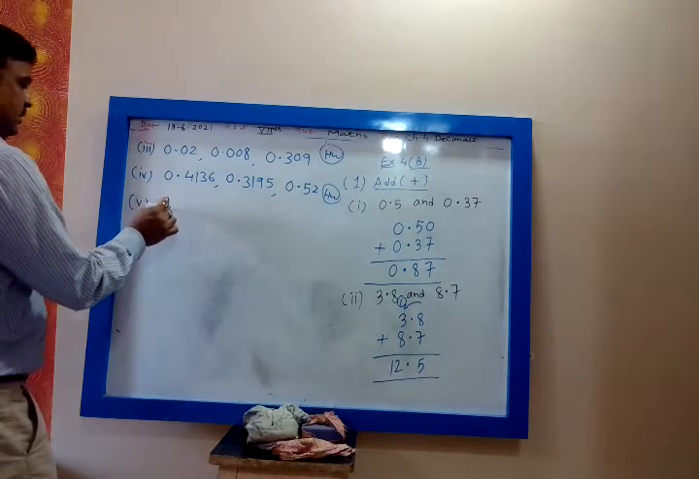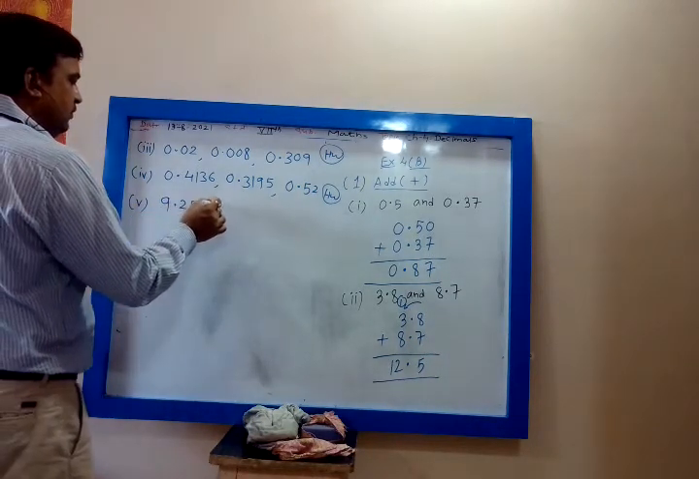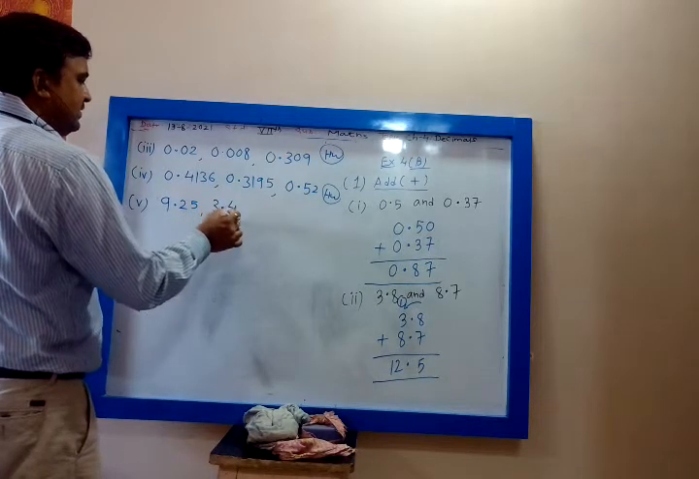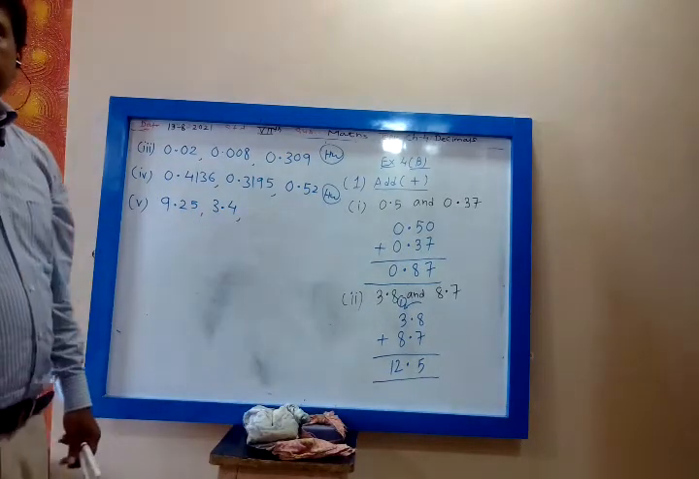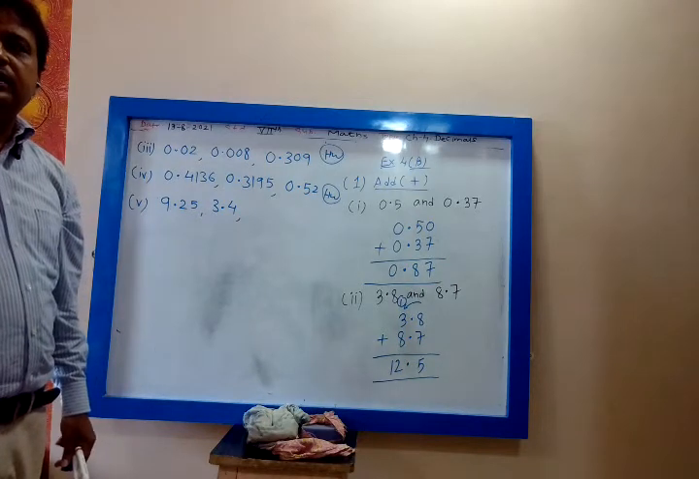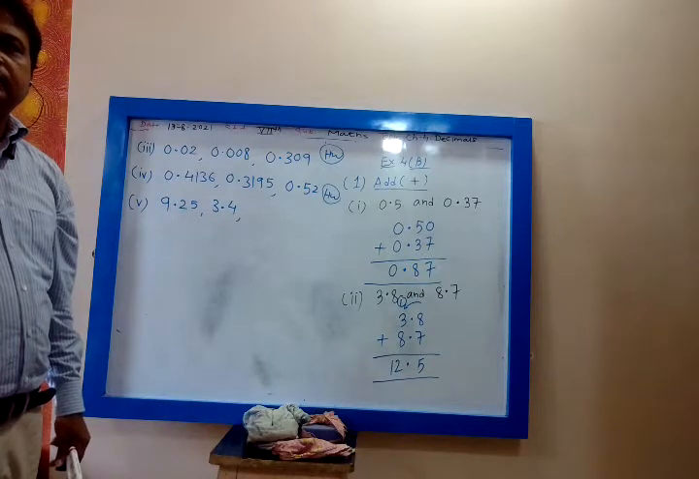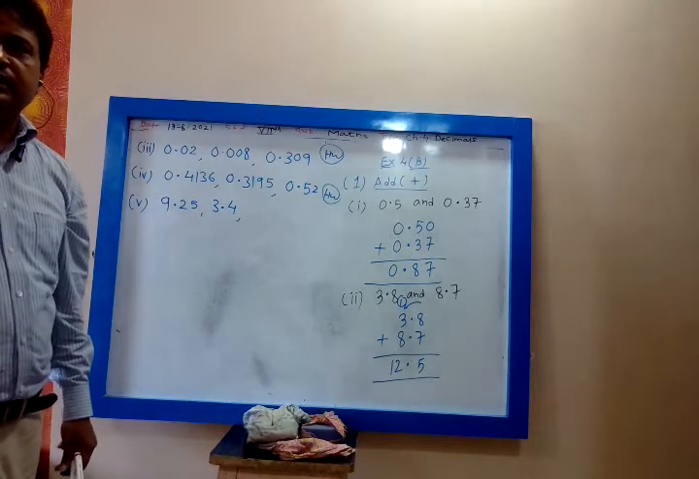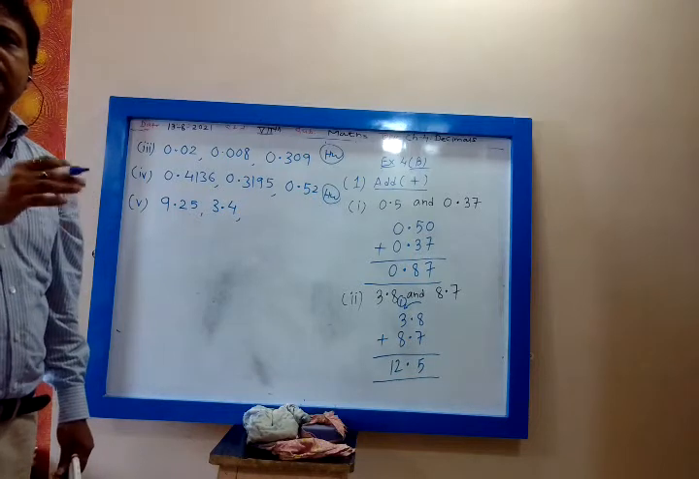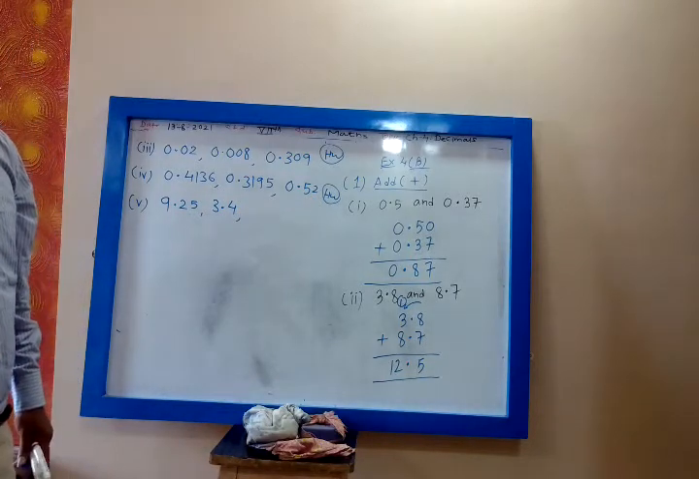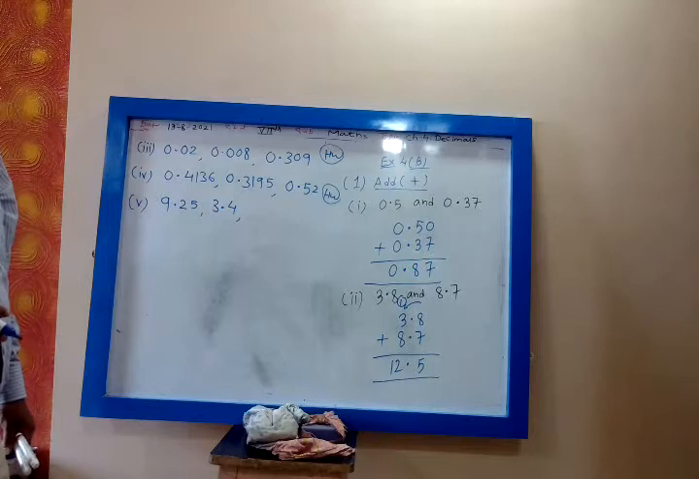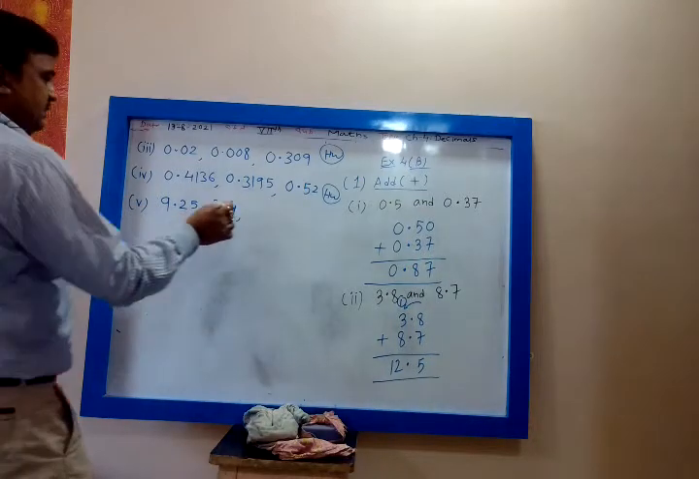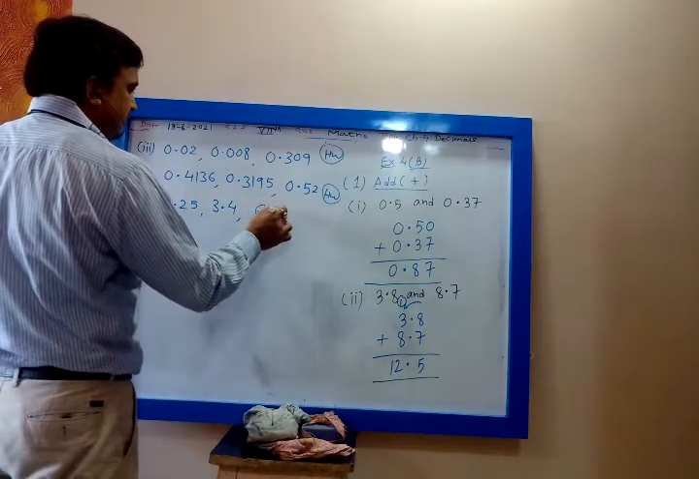Fifth: 9.25, 3.4 and 6.666. See, this decimal fraction will help you in chemistry and physics numerical problems. When you reach 8th, 9th and 10th standard you will come across numerical problems in physics and chemistry. There this decimal fraction concept will be used. So remember this.